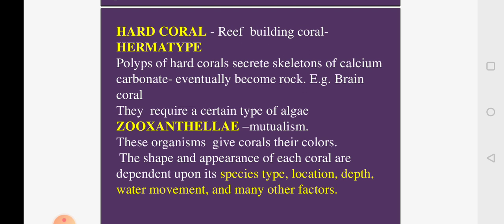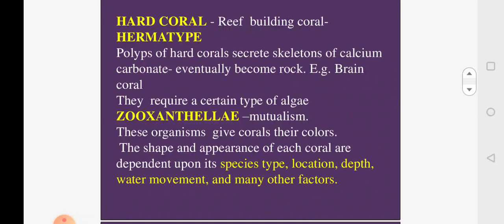Now polyps of the hard corals will secrete a skeleton which is made up of calcium carbonate, and continuously generations and generations of polyps will deposit the exoskeleton, and over the years it becomes like a rock. And a classical example for this is brain coral, which we'll be studying in the coming slide.